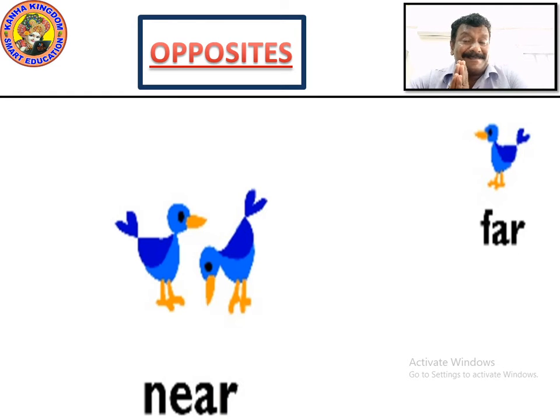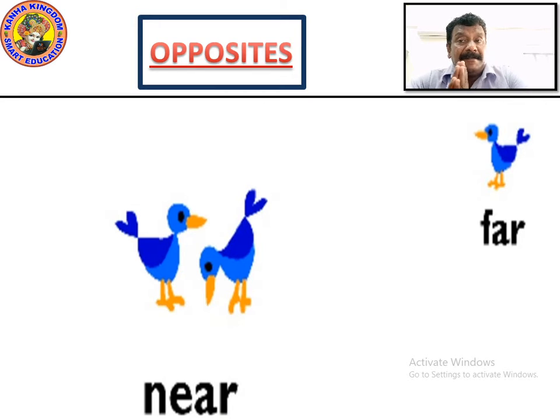Far means at a distance. Near means close by. When you can see closely, it's clearly visible when something is near. And when something is far, we can just see that it is far. But we cannot look at it so closely because it is not near.